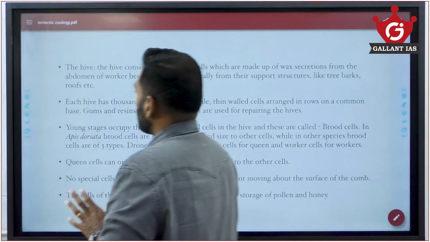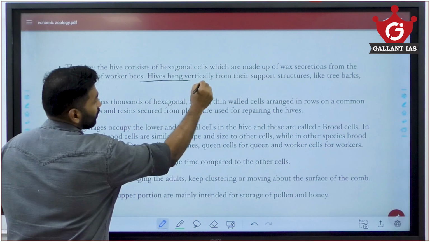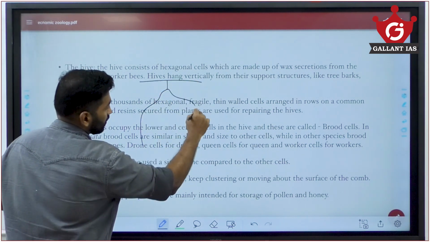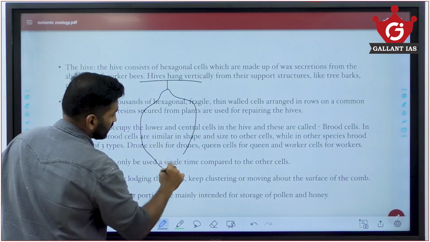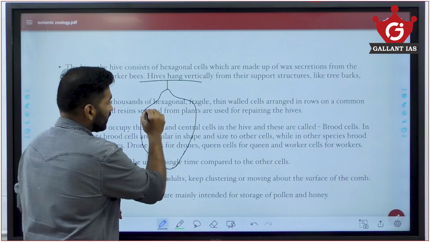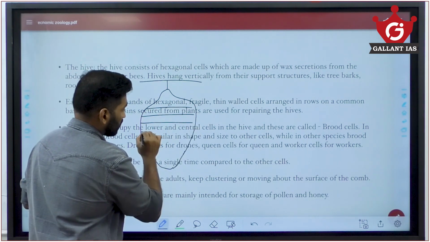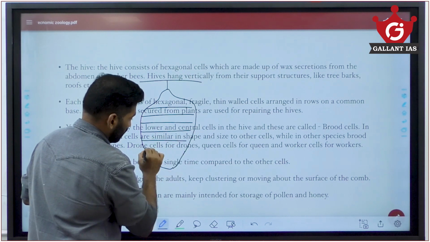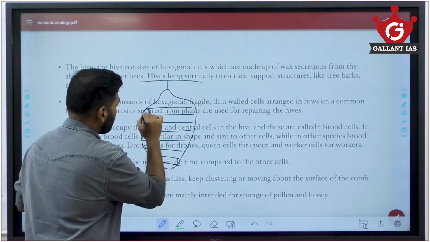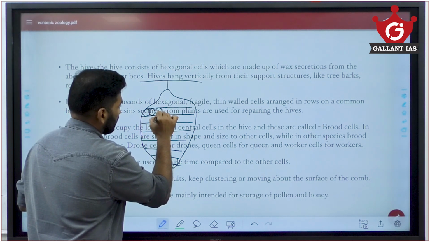Okay, so if we are drawing a honeybee structure, what we have seen in cartoons and all that, if it's a tree bark, this is the general shape of a honeybee comb. Okay, so each of these will have line like structures or row like structures. Inside these rows, cells will be placed in hexagonal fashion.